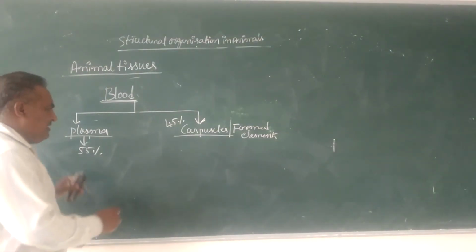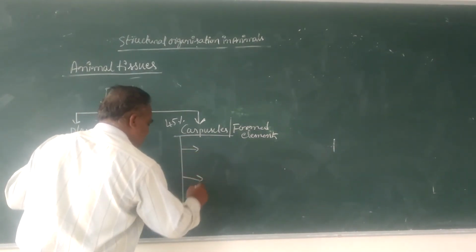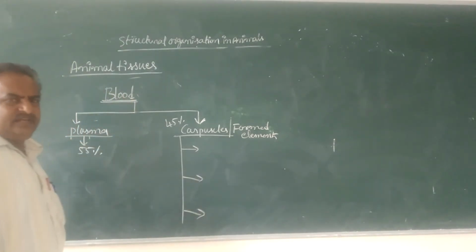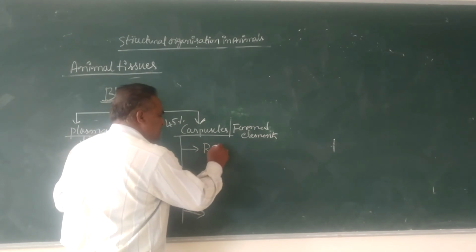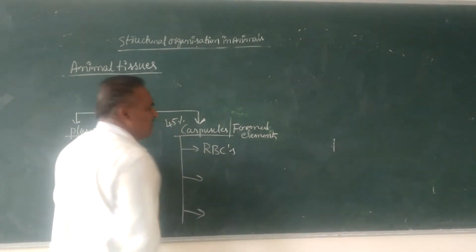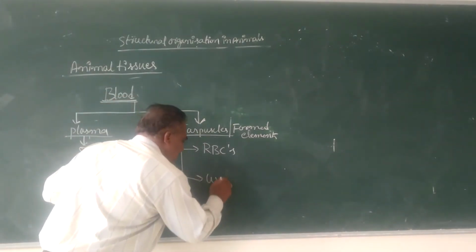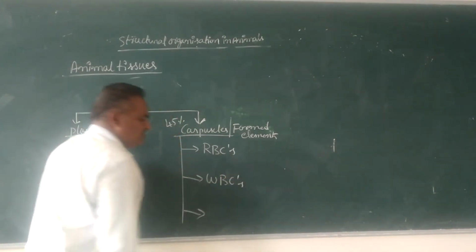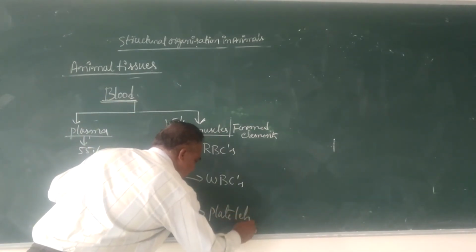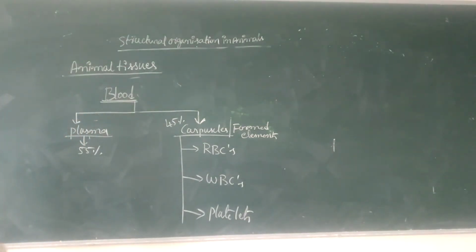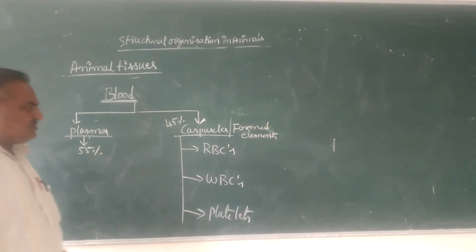The formed elements contain different kinds of corpuscles. The corpuscles include RBCs, red blood corpuscles, WBCs, white blood corpuscles, and platelets. There are three different components of corpuscles: RBCs, WBCs, and platelets.